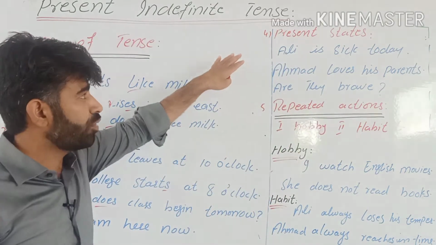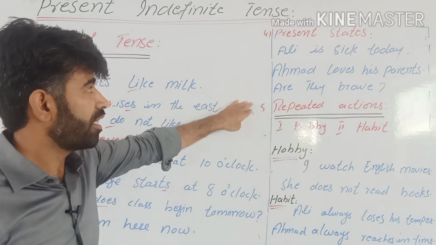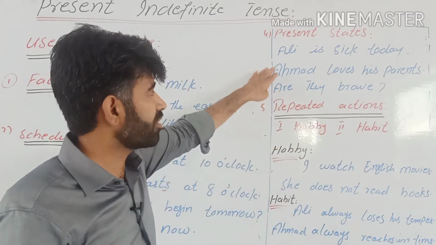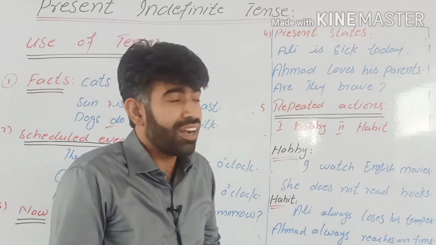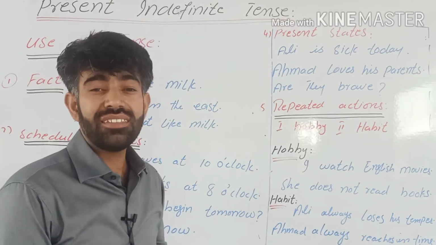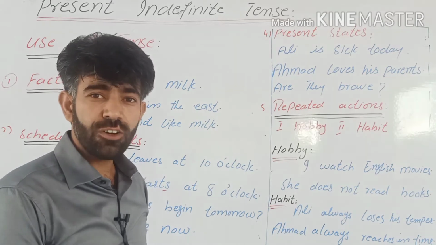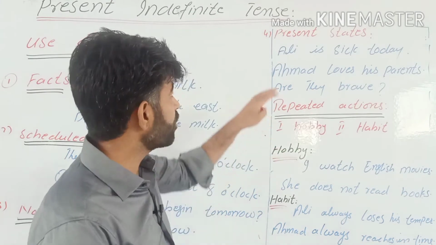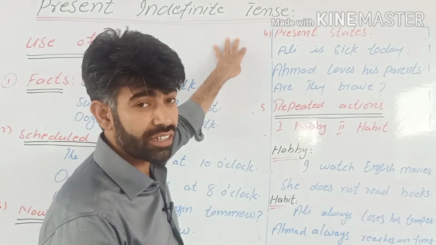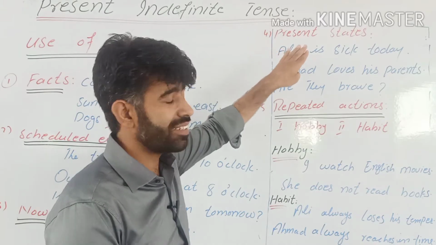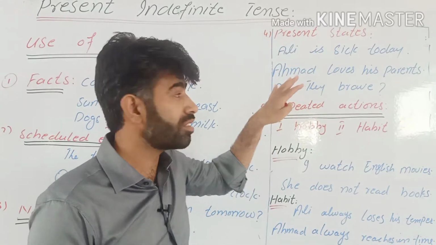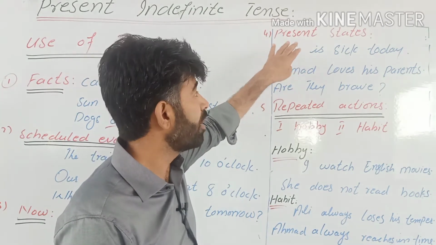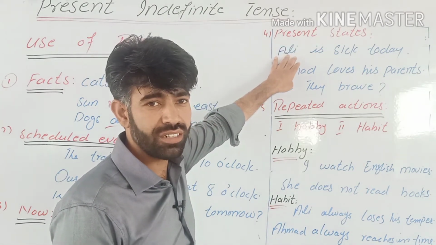In the same way, there are a few other uses of present indefinite tense. Present states, conditions. For example, Ali is sick today. What is his state? How is he today? He is sick. He is not feeling well. So if you want to talk about how he feels today, you have to use present indefinite tense. You cannot use any other tense to express his present state. You have to use present indefinite tense if you want to talk about the present state of something or someone.